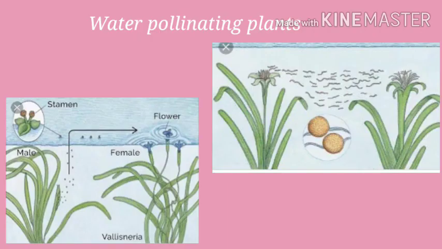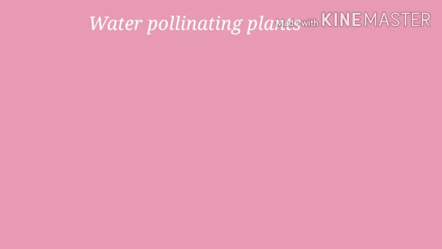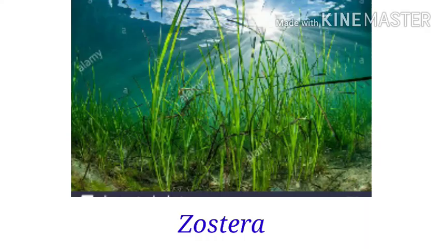Pollination by water is quite rare, mostly in 30 genera, that is mostly monocotyledons. Water is an agent for the lower group of plants like algae, bryophytes and pteridophytes. We can say that the bryophytes and pteridophytes are limited because of the need of water for the transport of male and female gametes. Water pollinating plants, Vallisneria and Hydrilla, grow in fresh water and Zostera grows in marine habitat.